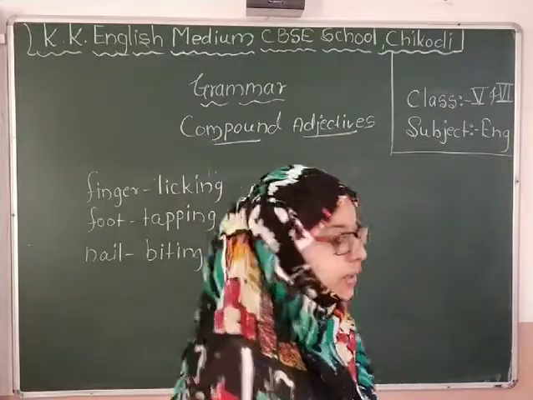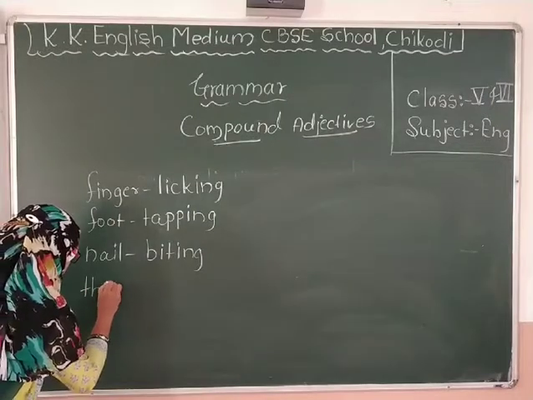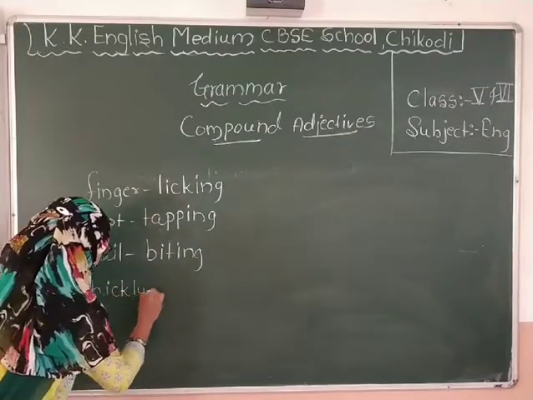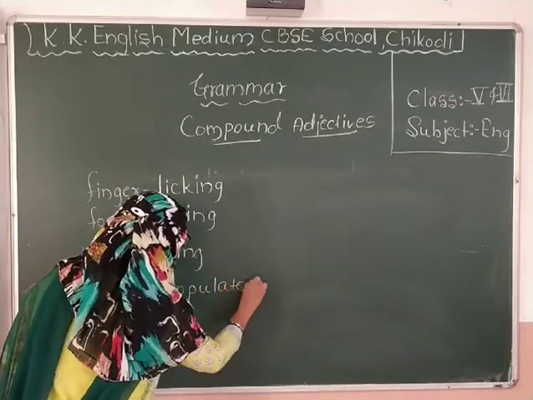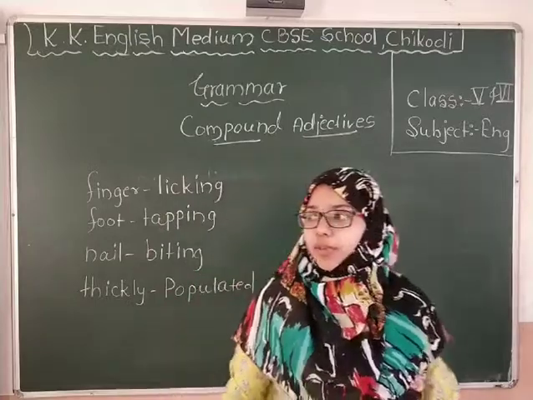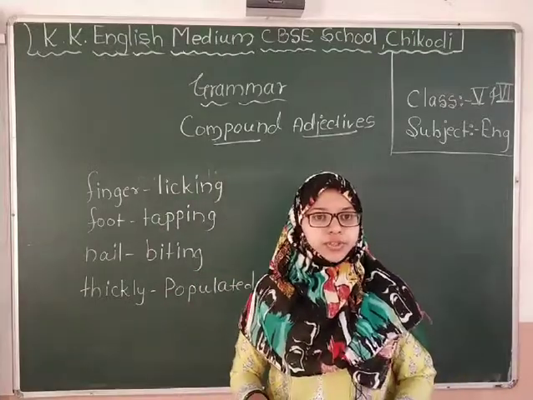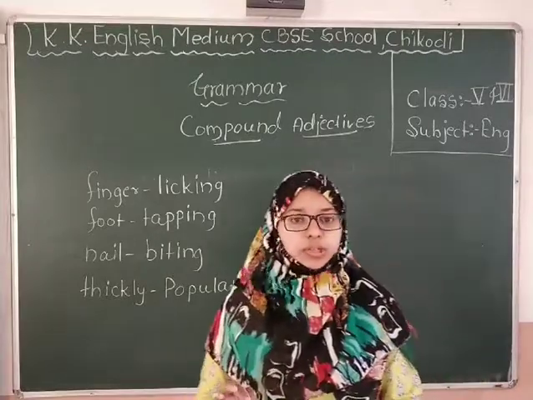Then one more example we can use, thickly populated. Why do we use the word thickly populated? See, suppose we went to any function and we can see the crowd.